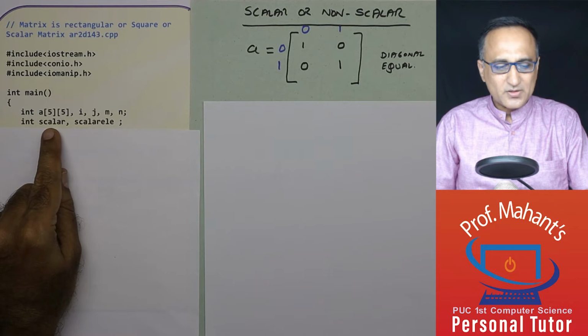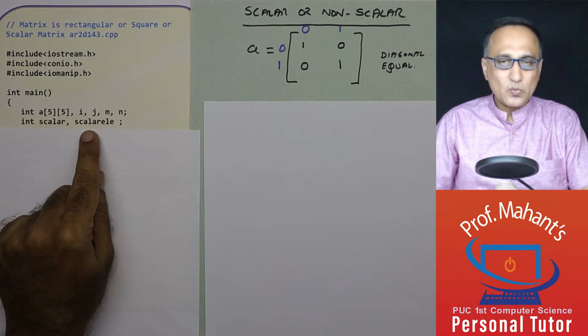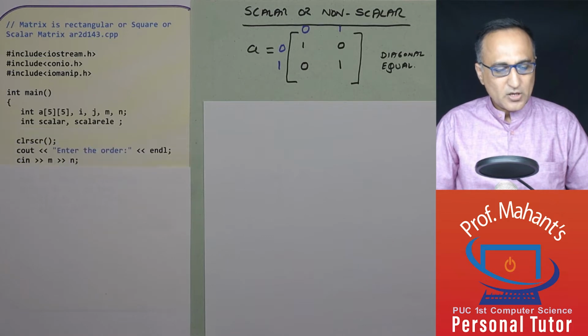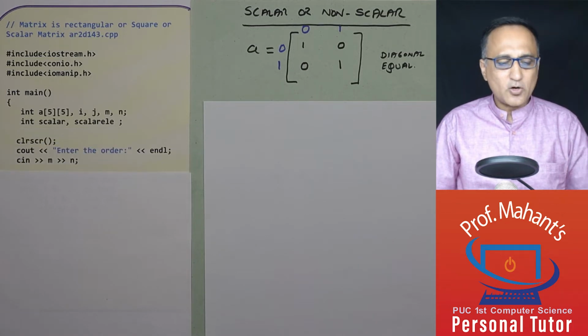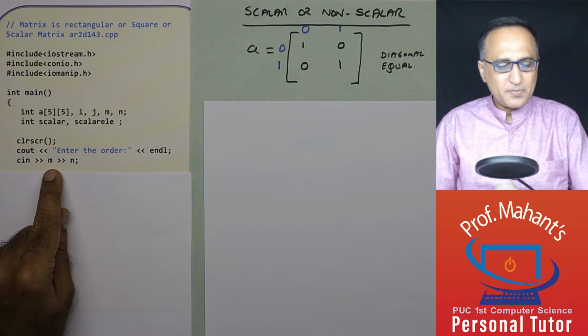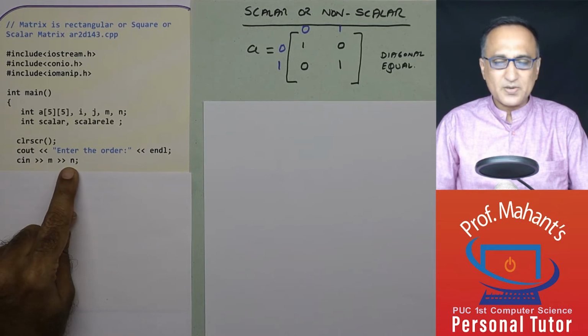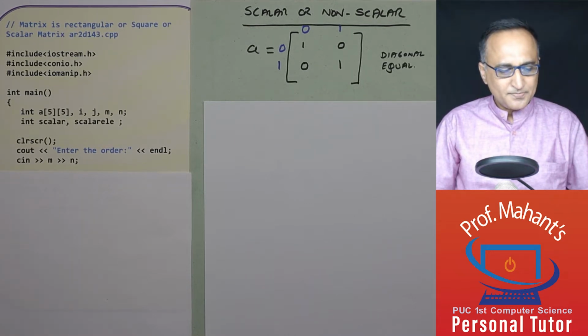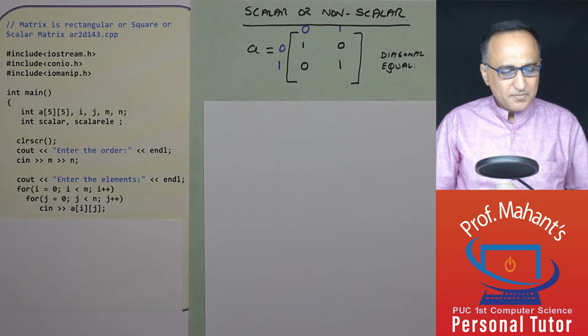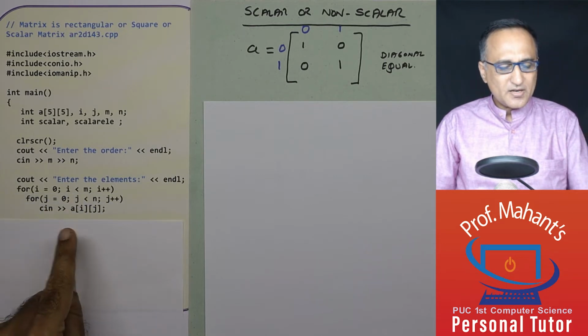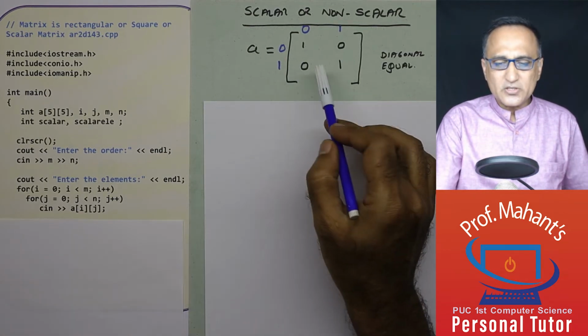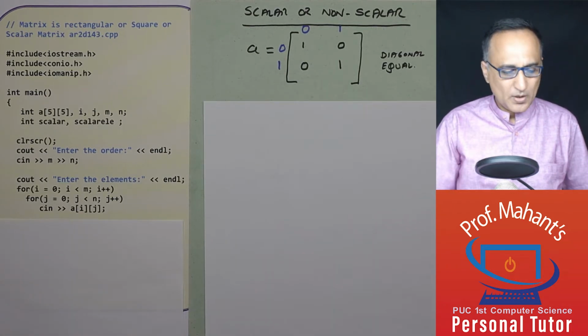Scalar, I'll tell you what this does. This also will be clear once we come to that particular part, why these variables are used. So I'm asking the user to enter the order of the matrix. M represents the number of rows, N represents the number of columns. Now I'm reading the rows and columns into a matrix A. So A is going to look something like this: 1, 0, 0, 1.